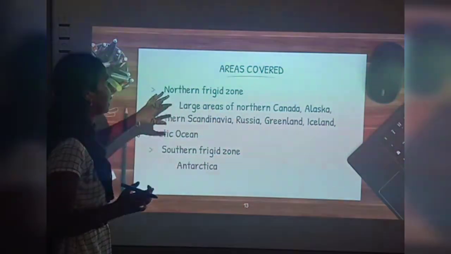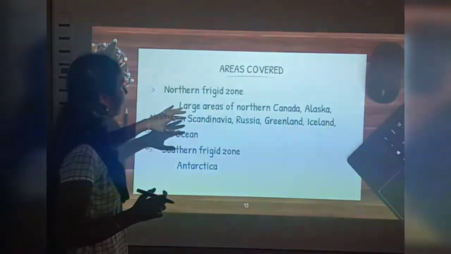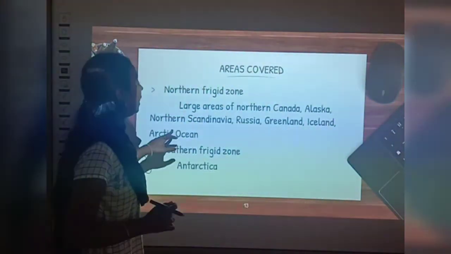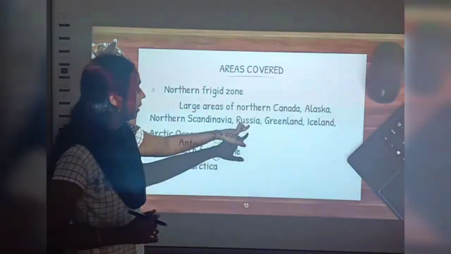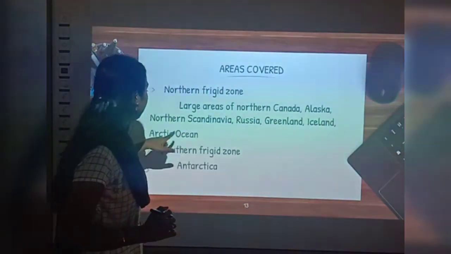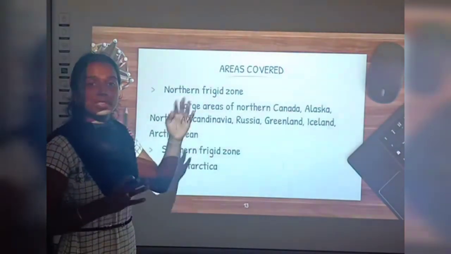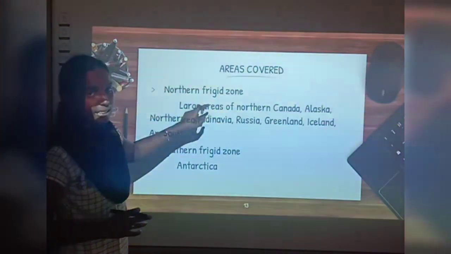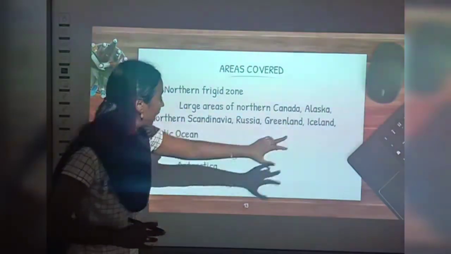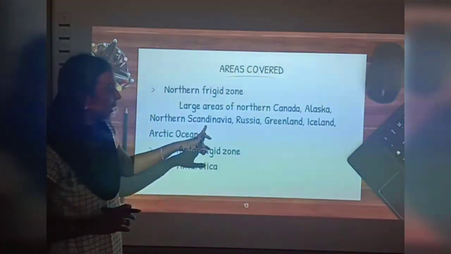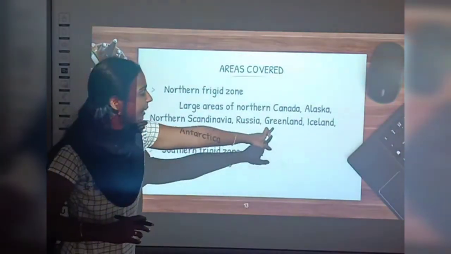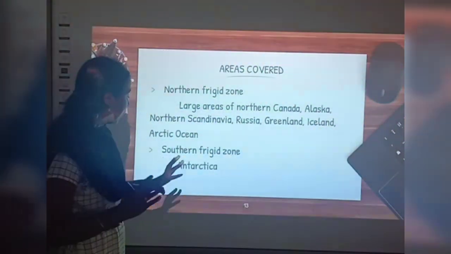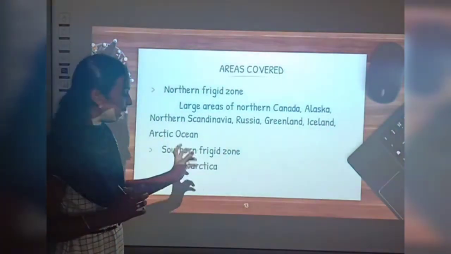Okay. See what are the areas covered. The northern frigid zone includes large areas of northern Canada, Alaska, northern Scandinavia, Russia, Greenland, Iceland and the Arctic Ocean. So in the northern hemisphere, what are the areas covered by this frigid zone? Large areas of northern Canada, Alaska, northern Scandinavia, Russia, Greenland, Iceland and the Arctic Ocean. And in the South Pole, it has only one thing, that is one continent, Antarctica.